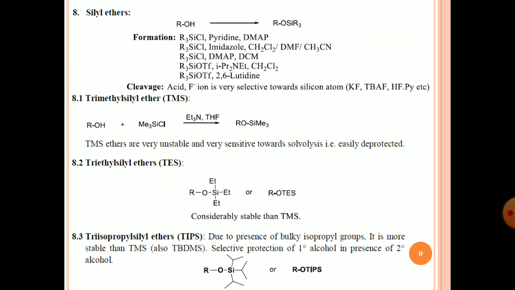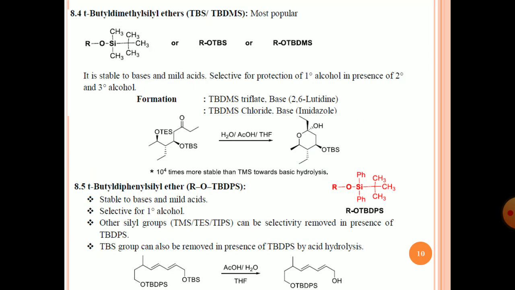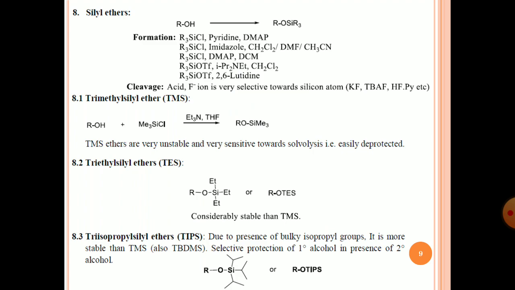Next one is protection of OH as a silyl ether. So how to form a silyl ether?